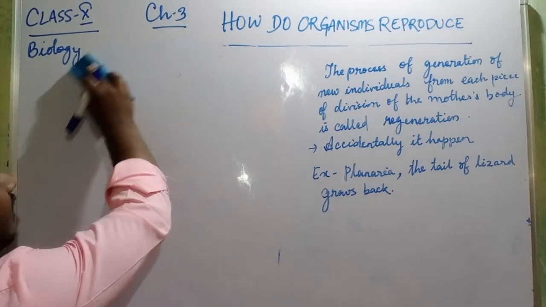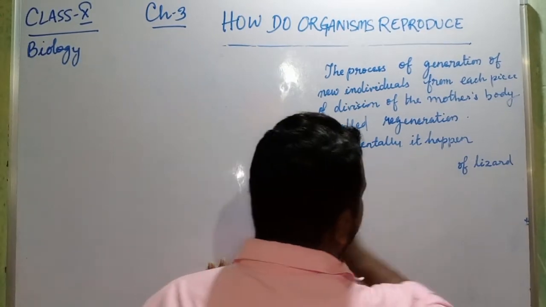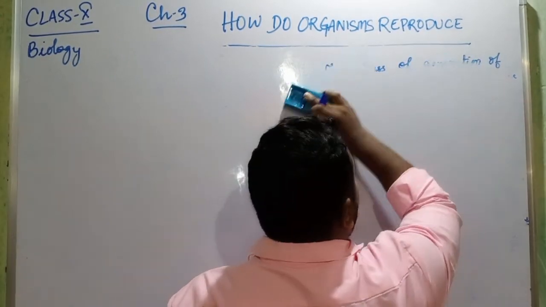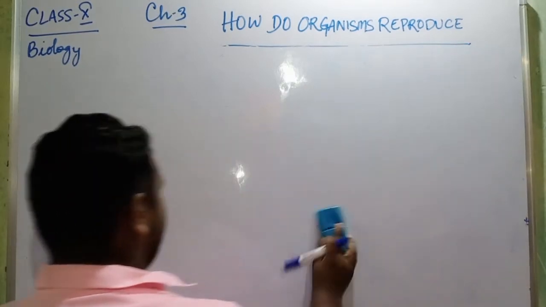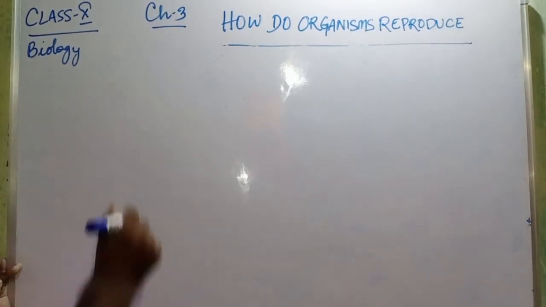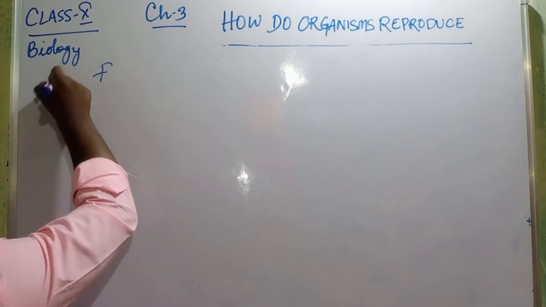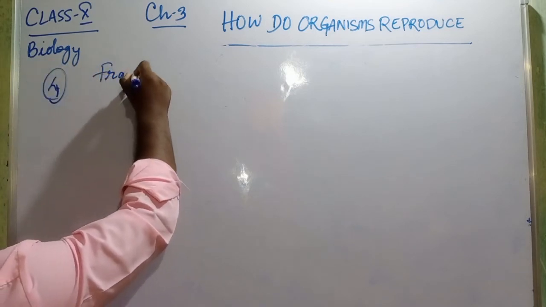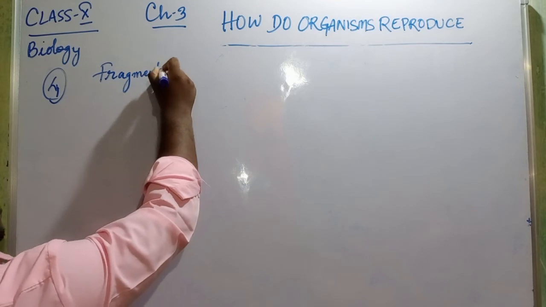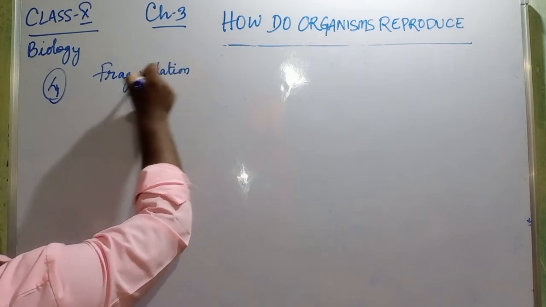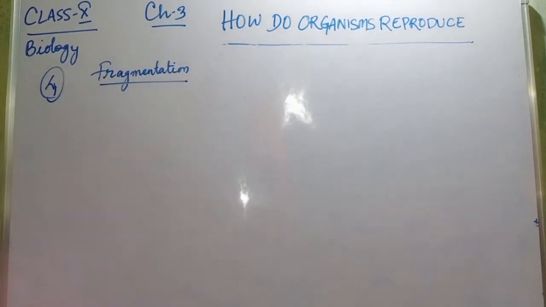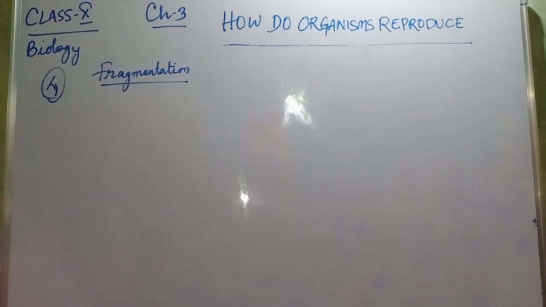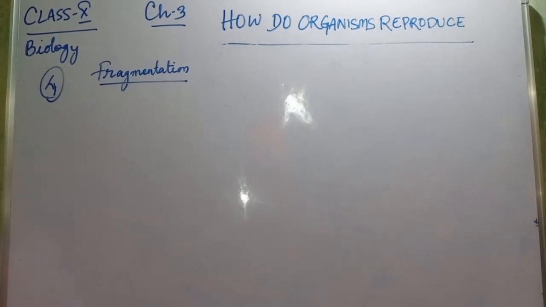Next is fragmentation. What is the next one? Next one is fragmentation, the fourth type. In fragmentation, what is happening? Kindly see here.